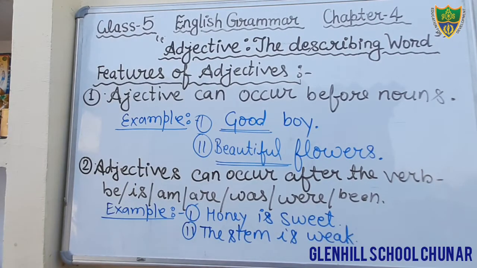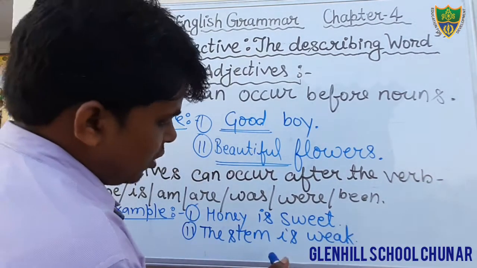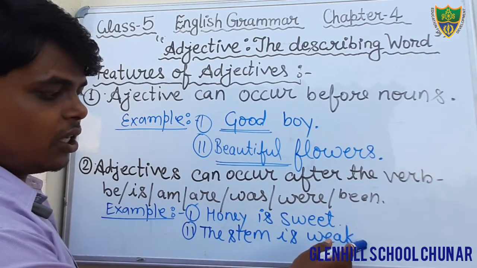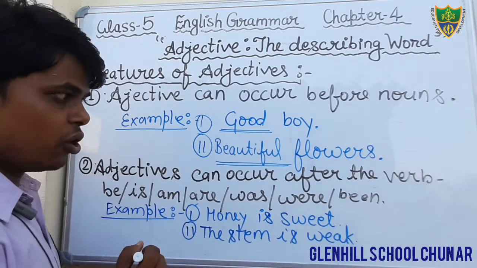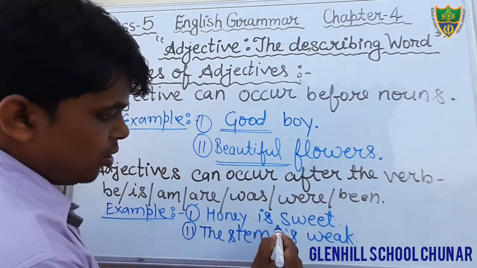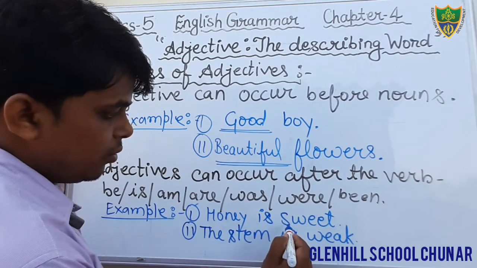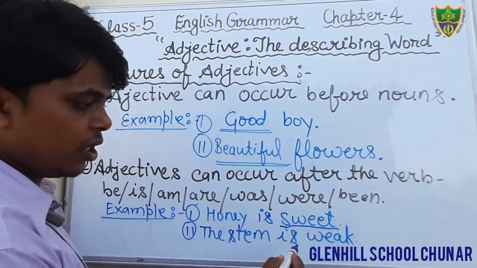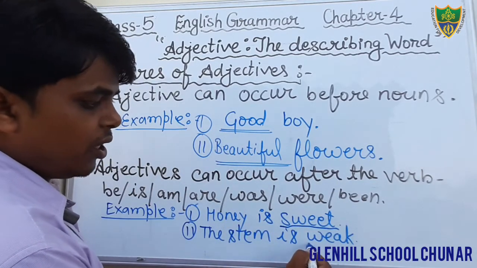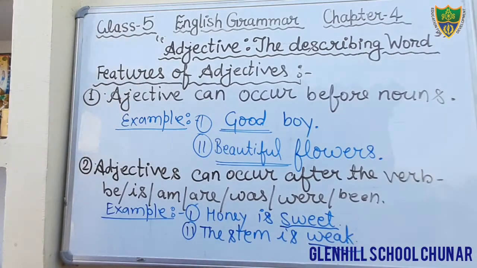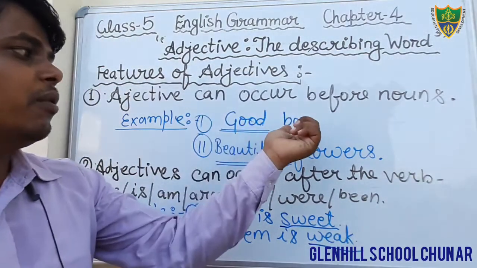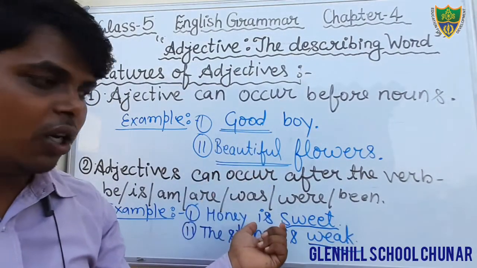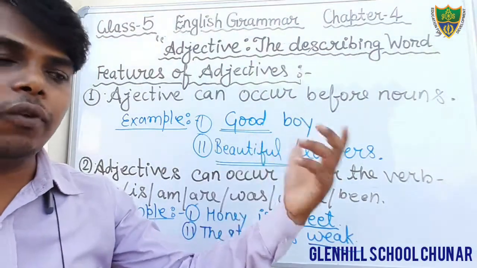The stem is weak. Here we can also see after the word is, there is an adjective weak. Here after the word is we are getting the word weak, that is an adjective. And in this first feature we have seen that before a noun we get an adjective, but in the second rule we get it after the verb.